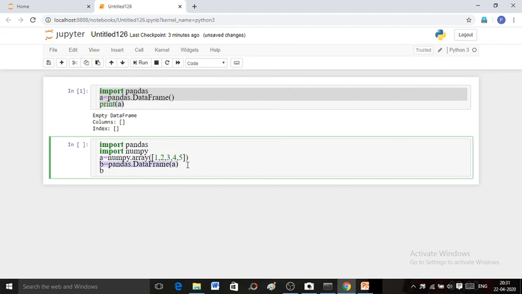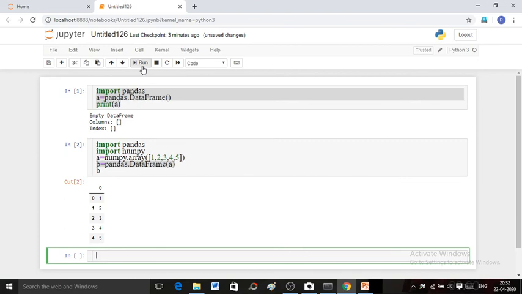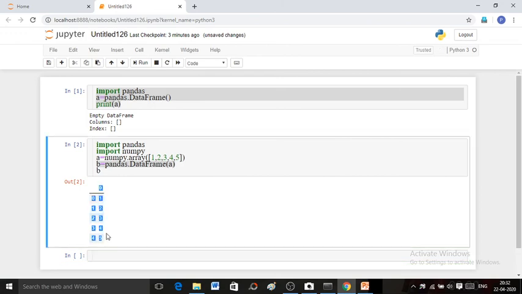Here an array A has been passed to the function DataFrame. Run this code and you will get a data frame having a single column and 5 rows. All the index values of elements will become the index values of the data frame.